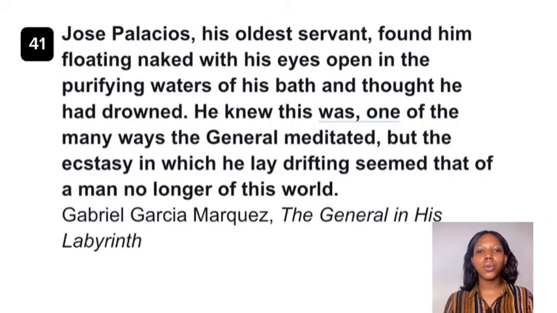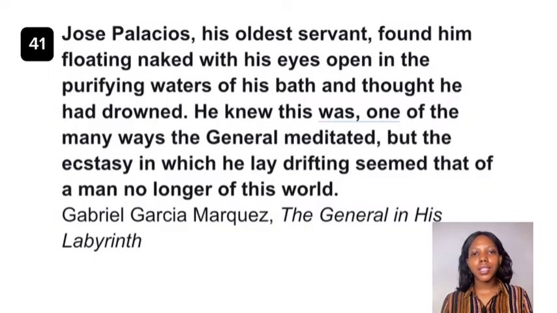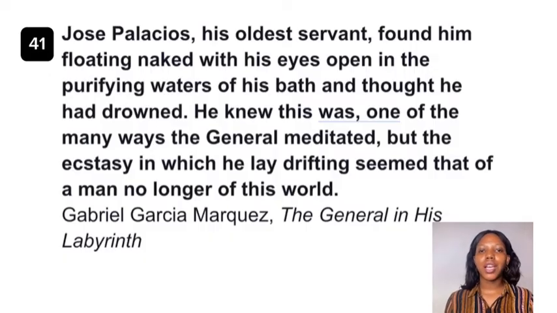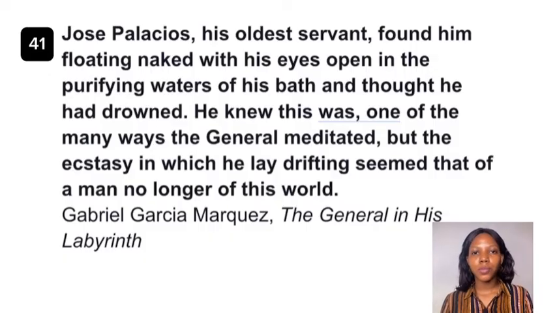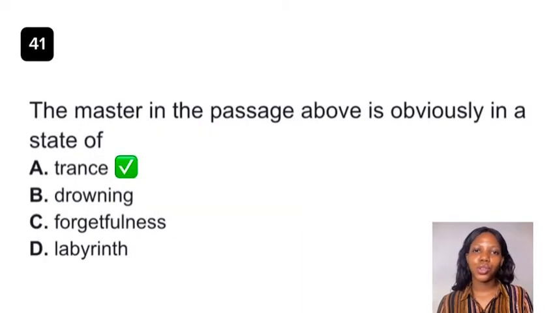From the excerpt, we see that the old servant found his master's eyes wide open, floating, and on first sight he thought he had drowned, but he knew that this was one of the ways his master meditated. The word meditated takes us straight to trance, because meditation is one of the ways you induce trance. Trance is a deep focus state where you are deeply relaxed, but you are aware of your surroundings in a different way. So the answer to this question is option A, trance.